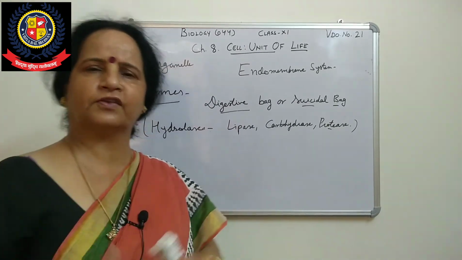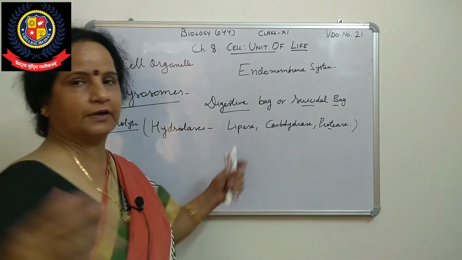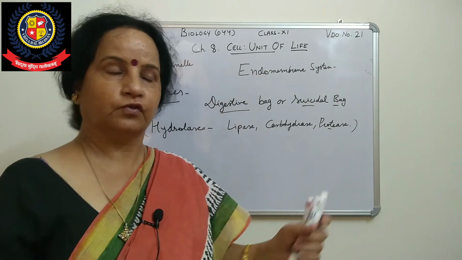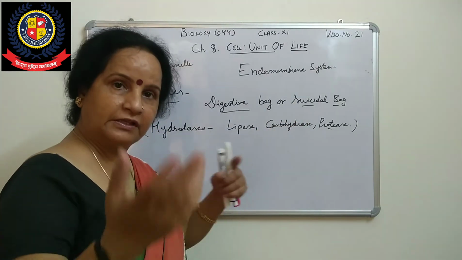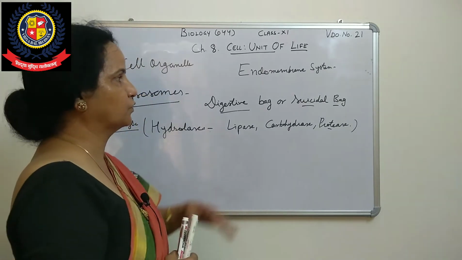All those worn out pieces of old cells will now be absorbed by this bag, and will be collected in that bag. When it is full, it bursts out. So it's also called the suicidal bag, because it keeps absorbing all these things. When it is in excess, it will burst out. So now that is called the suicidal bag.